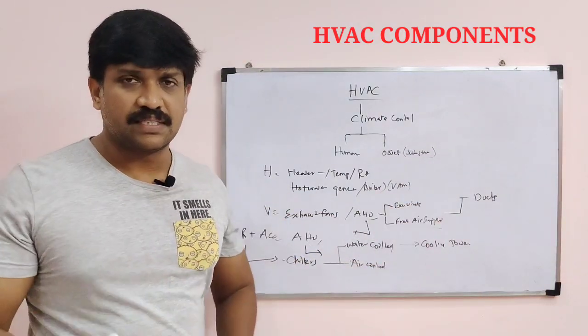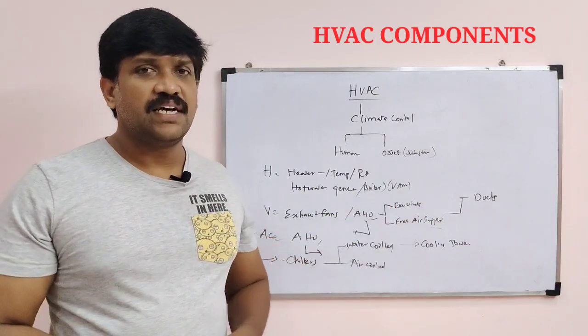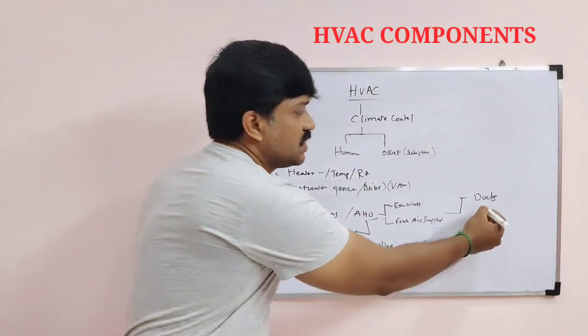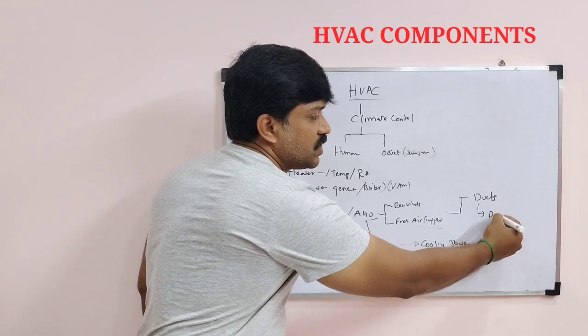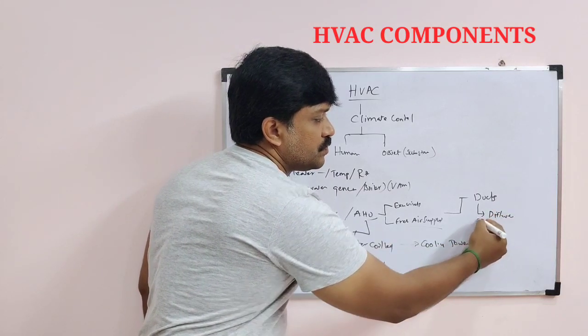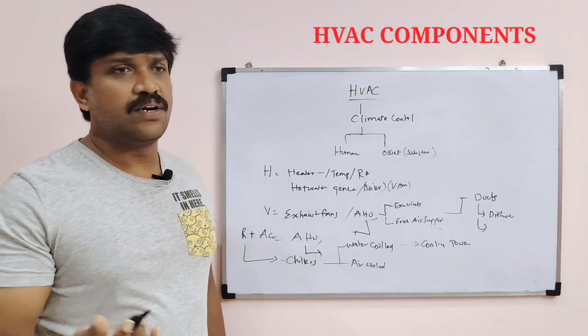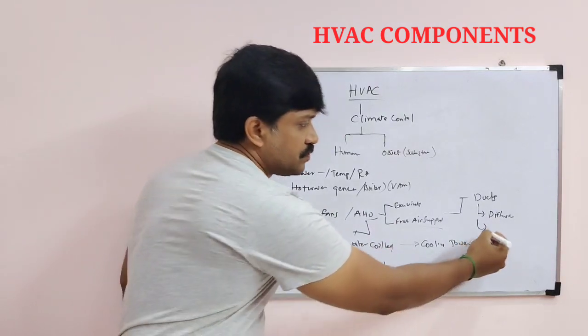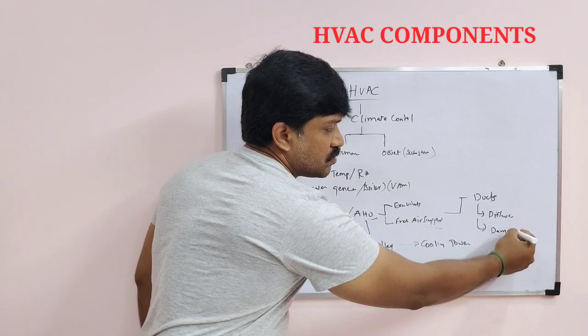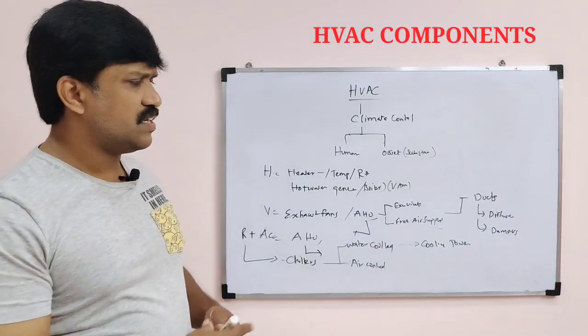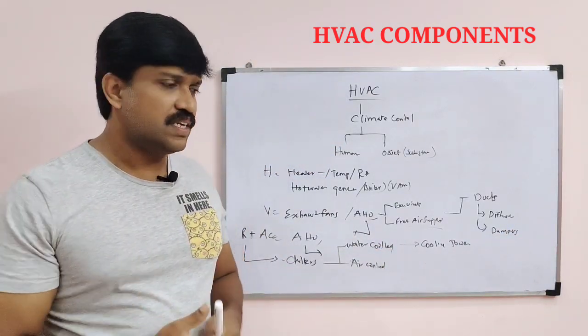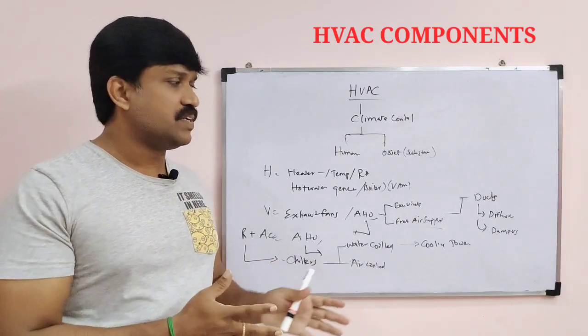We require some ducts. Okay, after ducts there are some diffusers. In these ducts there are diffusers, and some are like heat control dampers. There are different types of ducts, different diffusers, different dampers.